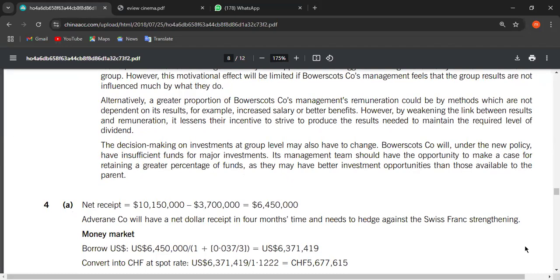So in the result, you should say that instead of having this policy, we should change the policy so that there will be some investment left for the subsidiary company as well, and the subsidiary will be happier instead of having the arrangement which is going to be there now. That is a challenging scenario, where one party is struggling and the other party is taking the major portion of the benefit. That is a very demoralizing thing. This should be resolved on an urgent basis. So I think that was a good question, as part of the theory as well as the numerical portion.